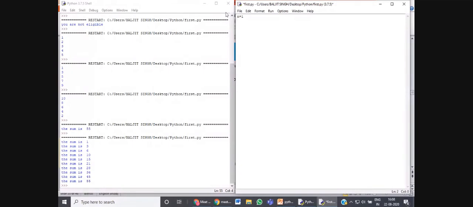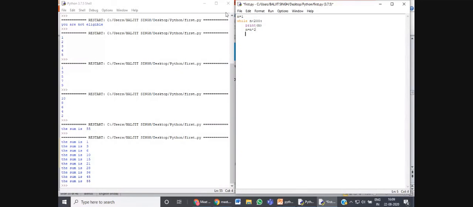We will be playing with this n variable in the while loop, while n is less than 200. While the value of n is less than 200, till then we have to perform these particular actions. We will be printing the value of n, and at every step we need to multiply n by 2.